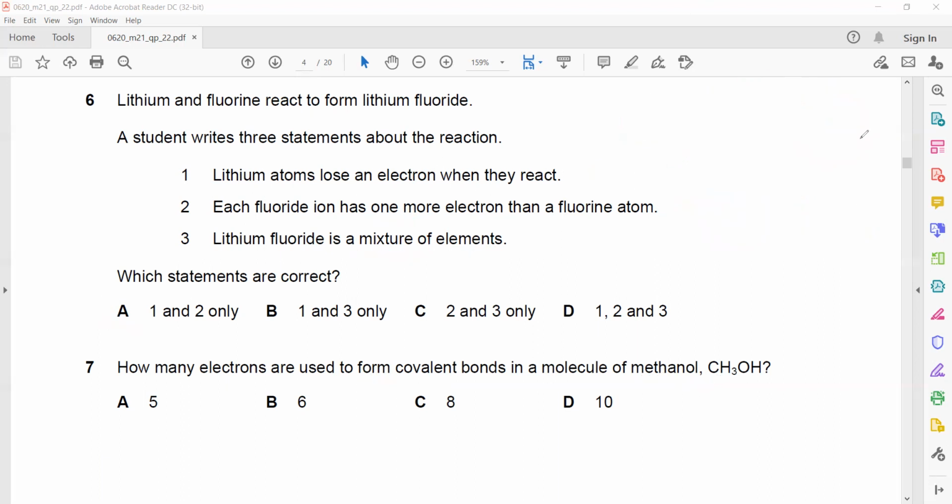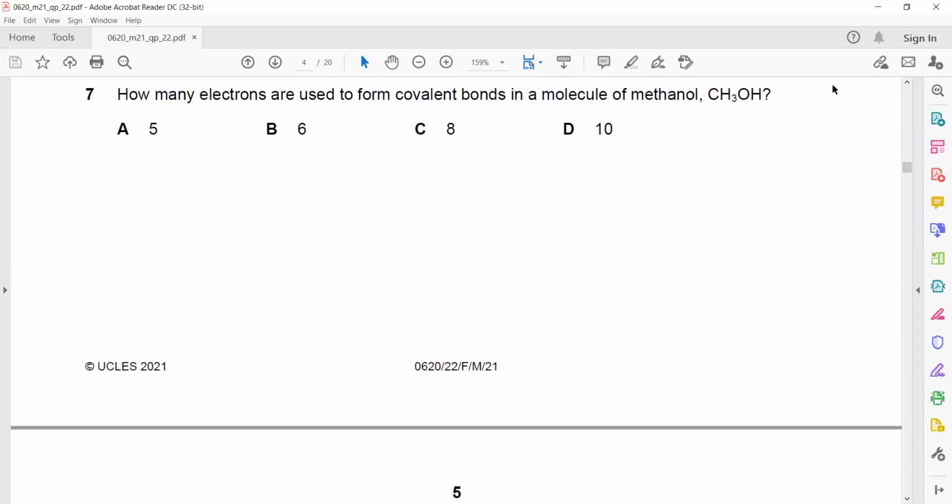So the question is, how many electrons are used to form covalent bonds? These are basically pairs: 1, 2, 3, 4 and 5 pairs. So 5 pairs means how many electrons? There are 10 electrons. That's why for question 7, D is the right answer.